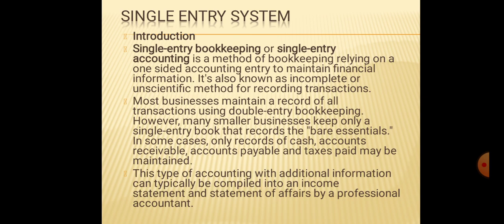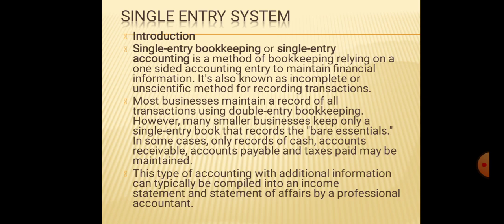Now coming to the single entry system, this method of bookkeeping depends on one-sided accounting entry to maintain financial information. So this is also known as an incomplete or unscientific method of recording transactions. Most businesses maintain a record of all transactions using the double entry bookkeeping system, but small businesses keep only a single entry book that records the bare essentials.